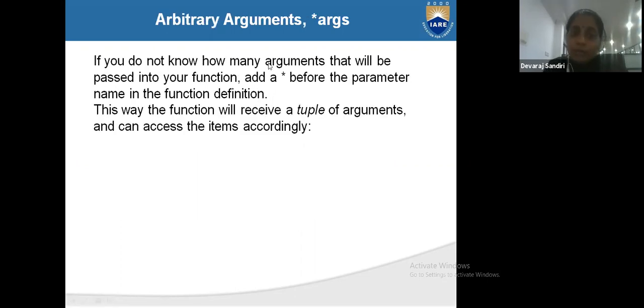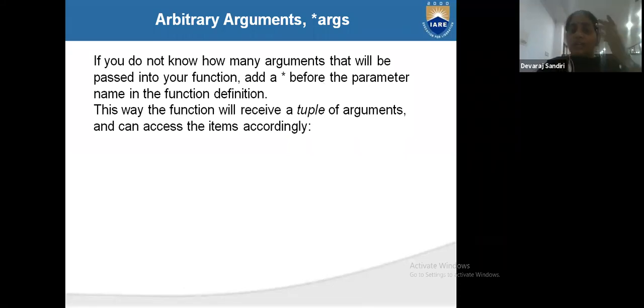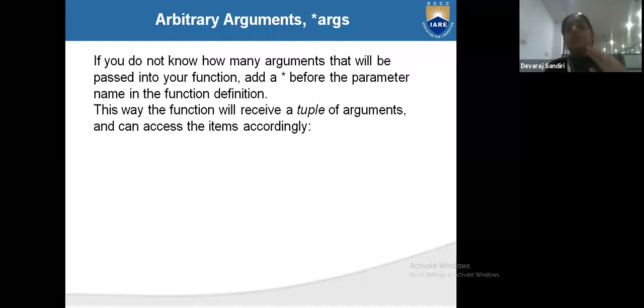Now, if you don't know how many arguments will be passed into the function: see here, two arguments were declared but one argument was passed, and we got an error. In Python, if you wanted to pass any number of arguments, whatever you pass, what you do is this: the function receives a tuple of arguments and can access the items accordingly.